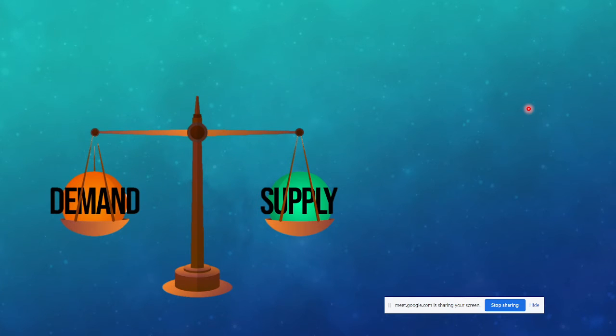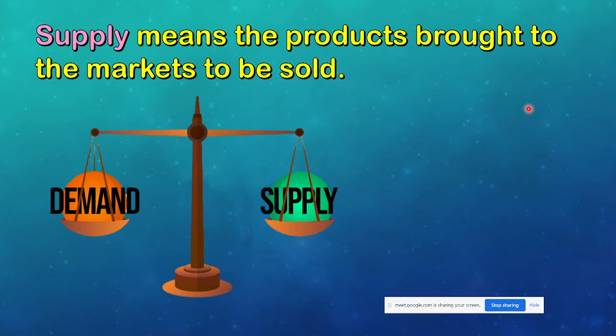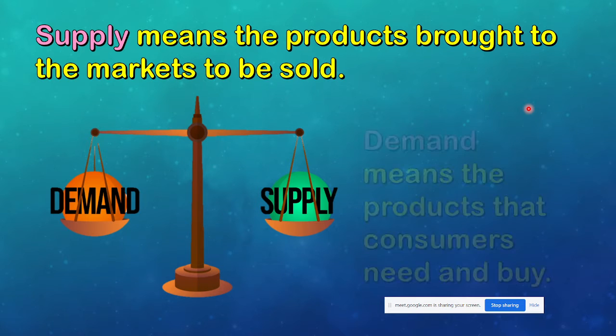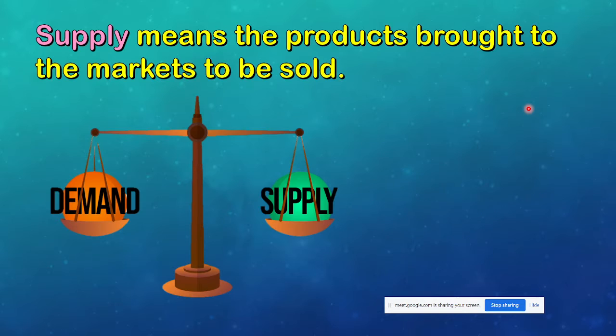Now, how about demand and supply? When you say supply, it means the products brought to the markets to be sold. When you say supply, it means the farmers or the company, the manufacturers make the products. Okay? For example, the shoemaker, the one who makes shoes. The shoemaker makes shoes. And then after making, the shoemaker will bring the shoes to the market. That is the supply.